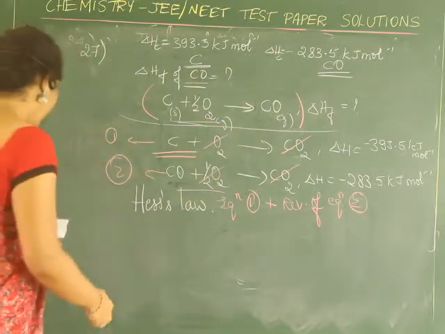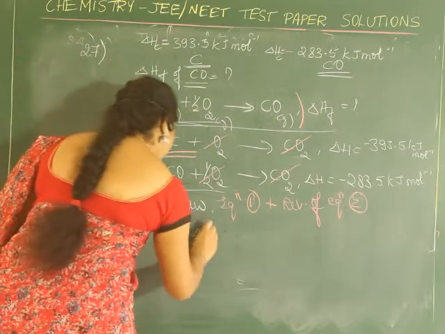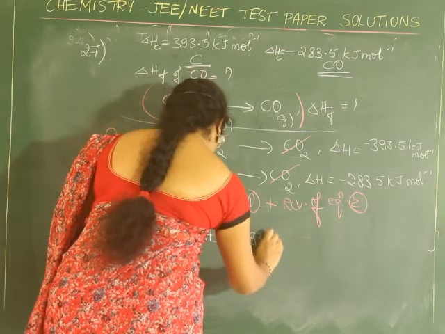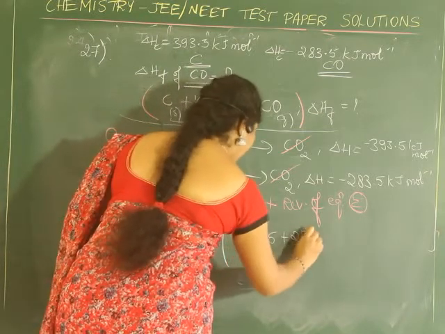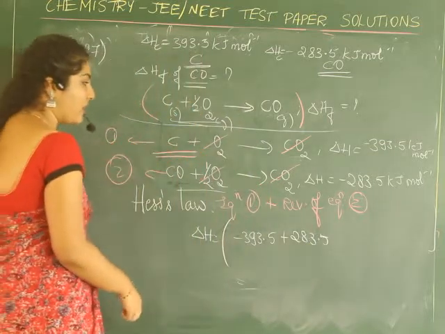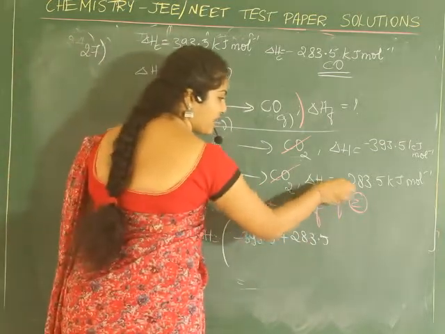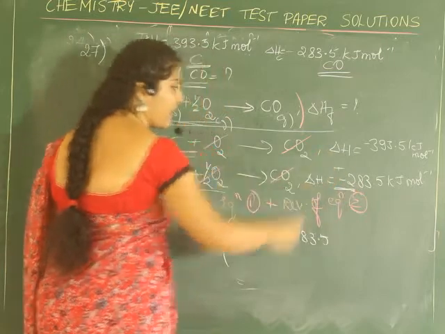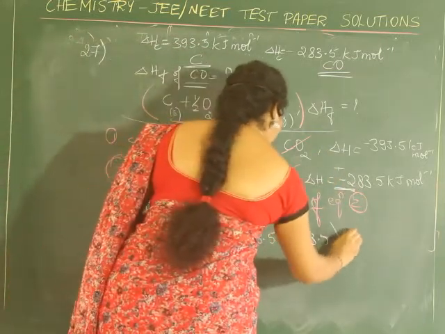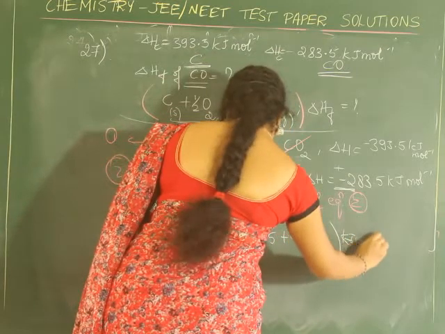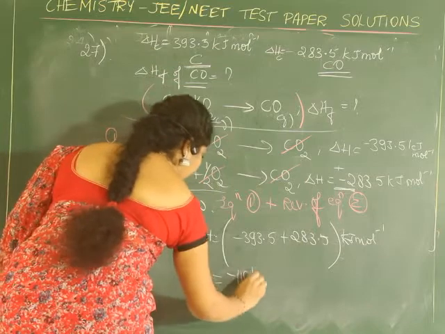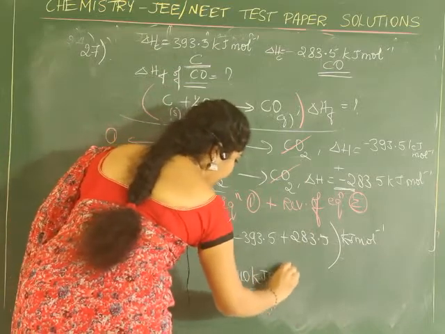So what should I do? Delta H is equal to minus 393.5 plus 283.5. Why did it become 283.5? Because we have reversed this equation. When you reverse this equation, it becomes plus kilojoule per mole. It comes out to be minus 110 kilojoule per mole.